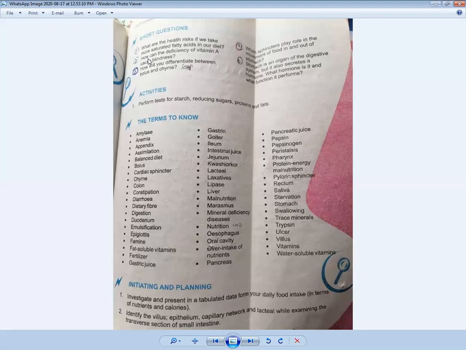Under the table, the paragraph is given, the second line of the paragraph, deficiency of vitamin A. It will start from here till giving by texture to skin. Okay, I hope you understand the answer.